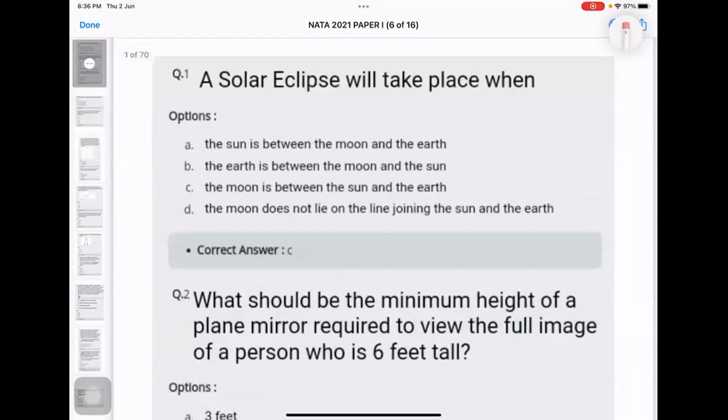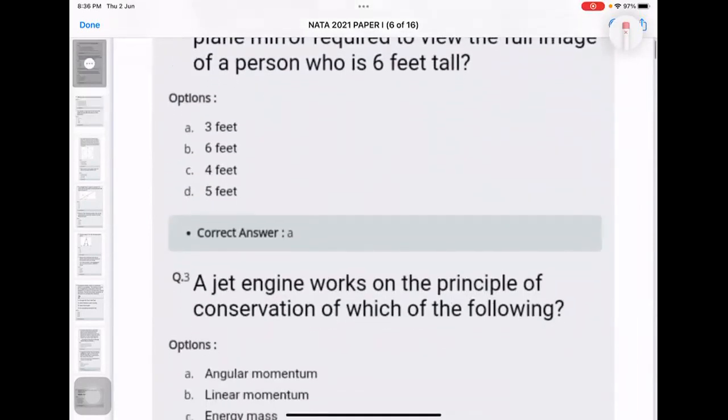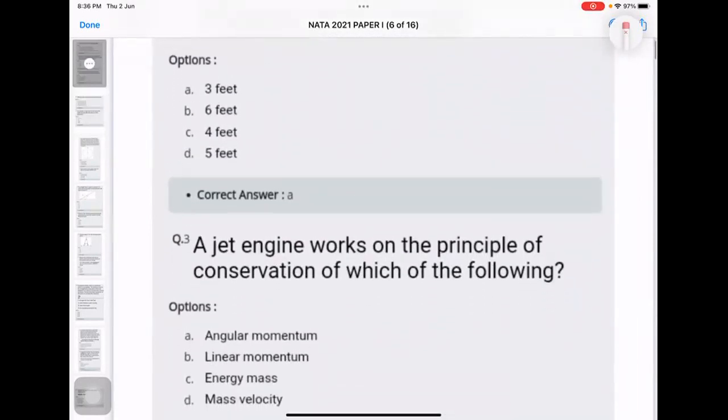We will move on to the next question. A is the correct answer. Okay, next one. Jet engine works on the principle of conservation of which of the following?